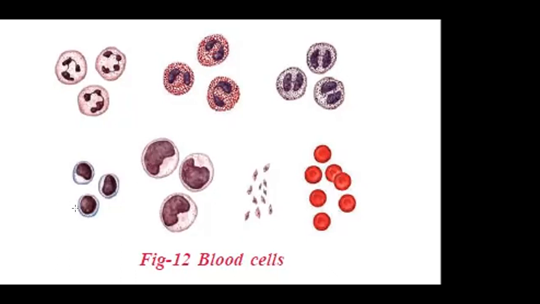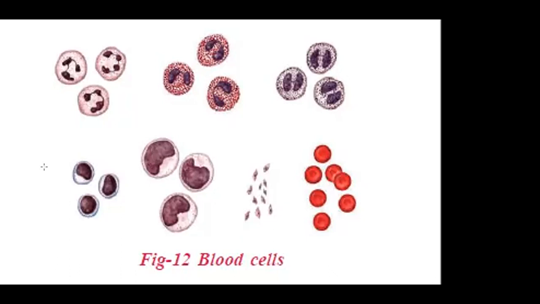And next, granulocytes. Granulocytes are called neutrophils, basophils, and eosinophils. These cells attack and destroy the microorganisms that enter the blood. Some white blood cells sacrifice their life to fight against external enemy microorganisms.